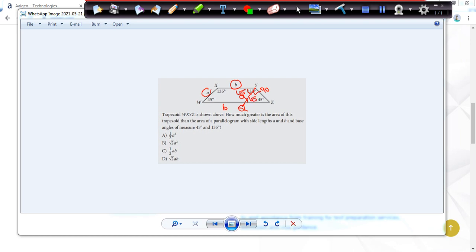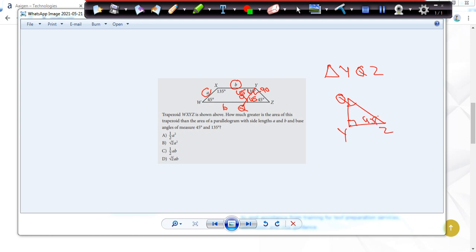So what exactly are they asking me? They are asking how much greater is the area of the trapezium than the parallelogram. That means I just need to find the area of this triangle YQZ. If I draw a separate diagram of the triangle, angle Y is 90 degrees, and Q and Z both are 45 degrees.